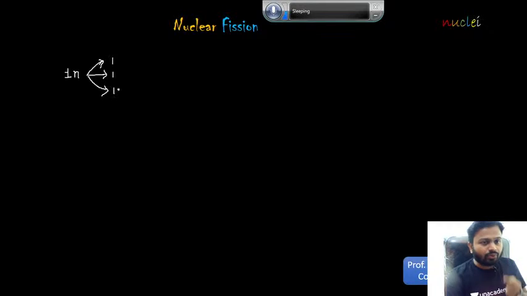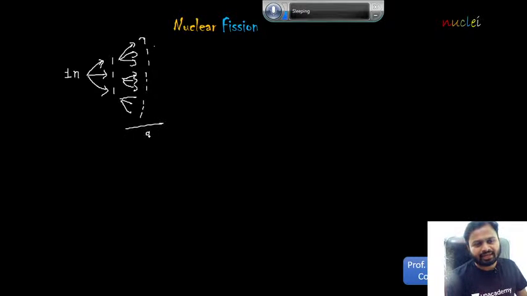Now each of these neutrons will again hit 3 different uranium nuclei, आणि प्रत्येकामधून मग परत 1, 1, 1. परत यामधून किती जनरेट होणार आहेत? 1, 1, 1. So see, this is 3 plus 3 is 6, plus 3, टोटल किती झाले? 9. So I started with 1, 1 has given 3, 3 has given 9.